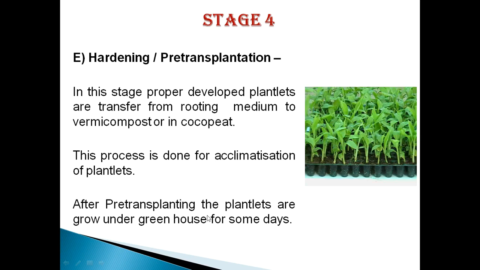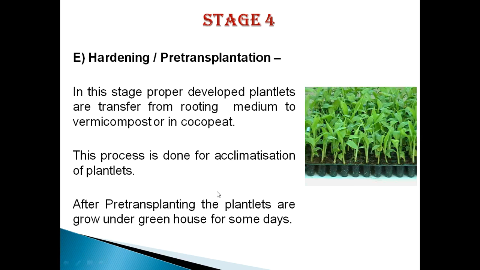After pre-transplanting, the plants are grown under greenhouse conditions for some days, about 3 to 4 weeks. So this pre-transplantation, or primary hardening, we can do inside the polyhouse or greenhouse. So it will not lead to a higher mortality rate.